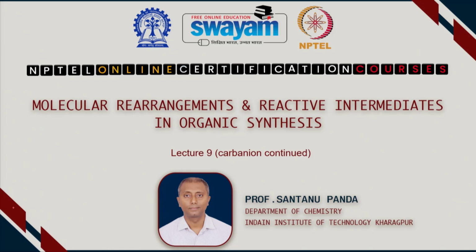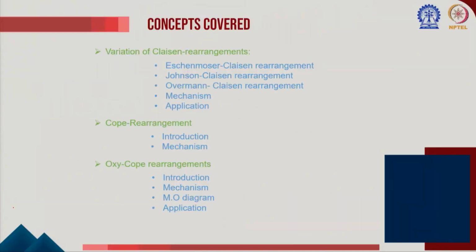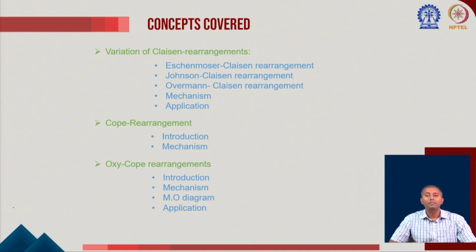In today's class I am going to talk about several other variations of the Claisen rearrangement. I am going to talk about the Eschenmoser Claisen rearrangement and the Johnson Claisen rearrangement. Then I will start with the Overman Claisen rearrangement and several different examples. And finally I will end with the Cope rearrangement and the Oxy-Cope rearrangement.